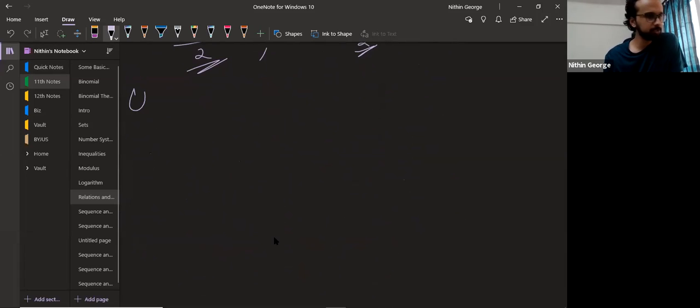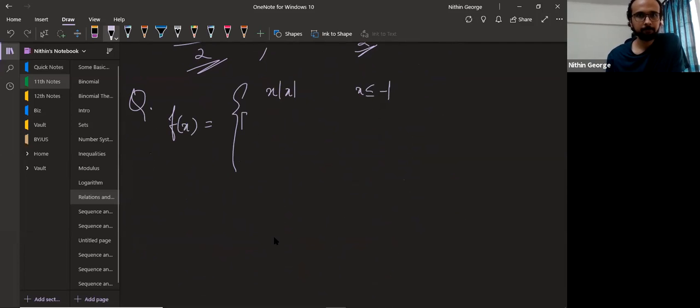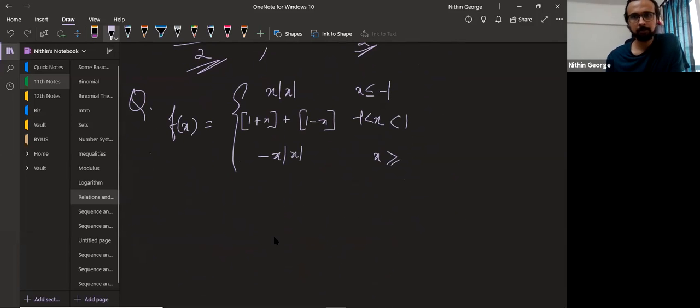Let's quickly find if this function is odd, even, or neither odd nor even. I'll give one fancy looking function. Now you should not get scared looking at these functions. This is equal to minus 1, and then 1 plus x plus 1 minus x, where x is between minus 1 and 1, and minus x mod x. Find out if this function is an odd function or an even function. Quickly, guys, quickly do this.